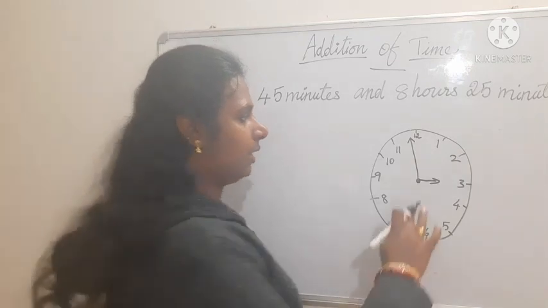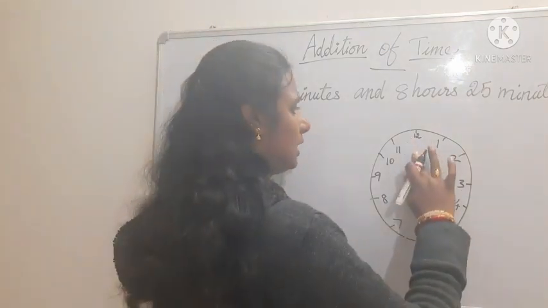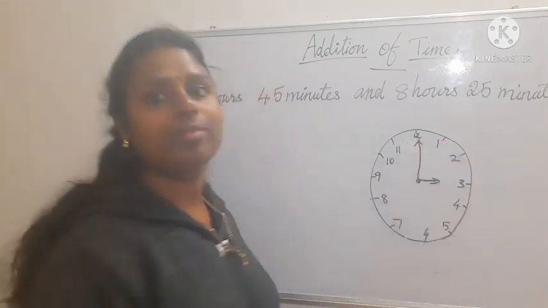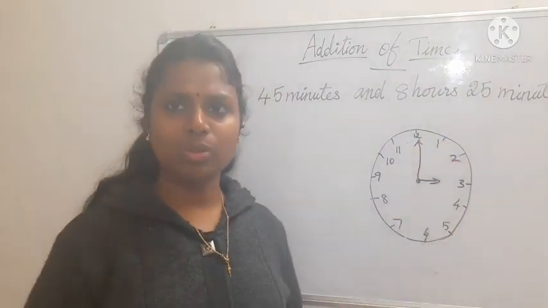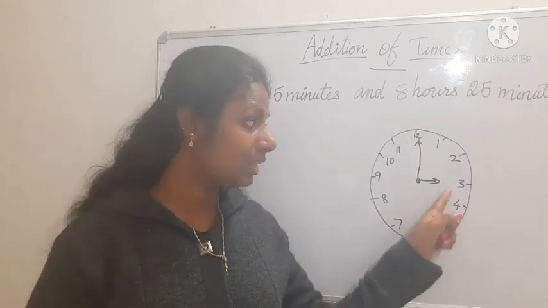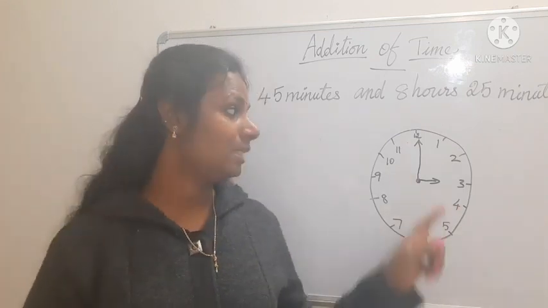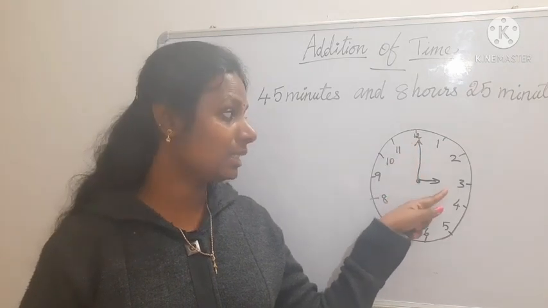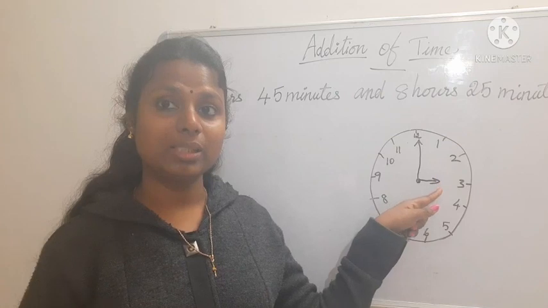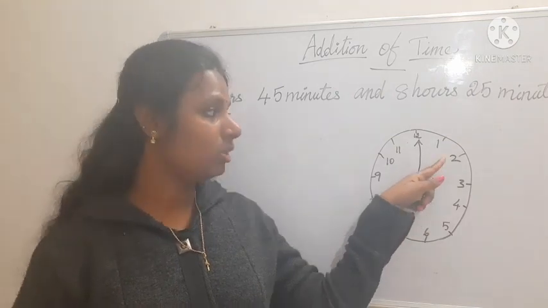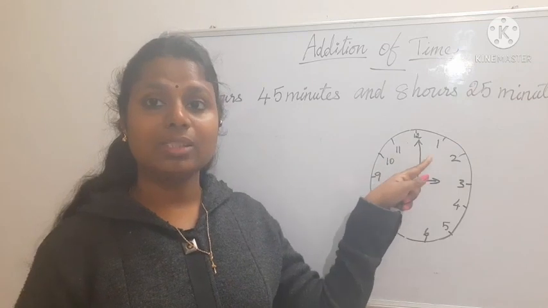Then when it reaches exactly 12, what do you say? Do you say 2:60? We don't say 2:60, we say 3 o'clock. As it reaches 60 minutes, we say the next number, the next hour. We don't say 2:60, we say 3 o'clock.